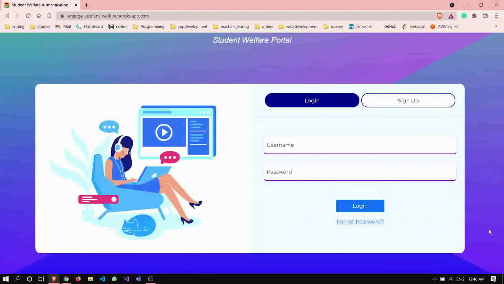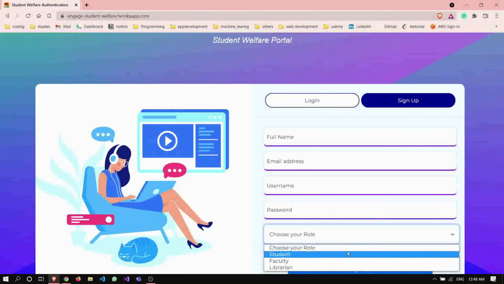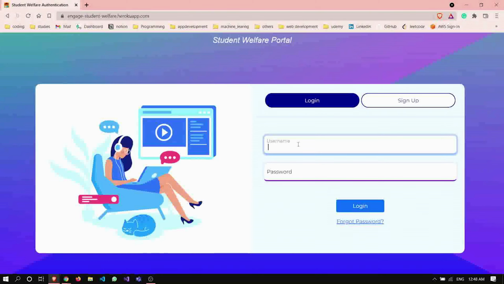Hello, myself Satyakrishna. As part of the Microsoft Engage program, I have developed a student welfare program that can be used in any university. It has four different kinds of users: student, faculty, librarian, and admin. Admin doesn't have the registration process. Let us discuss the admin features.